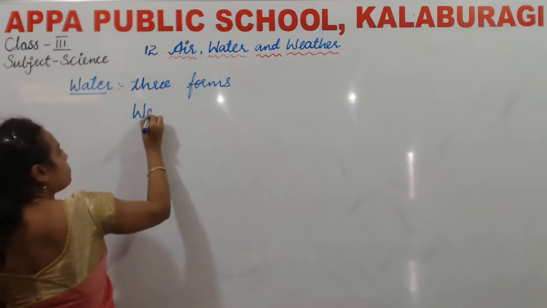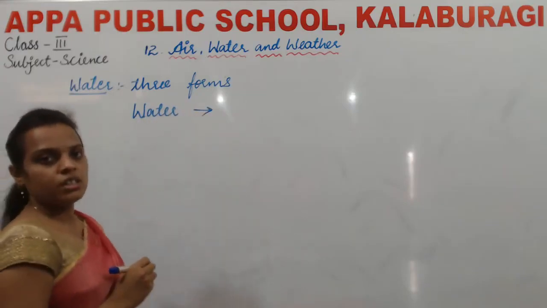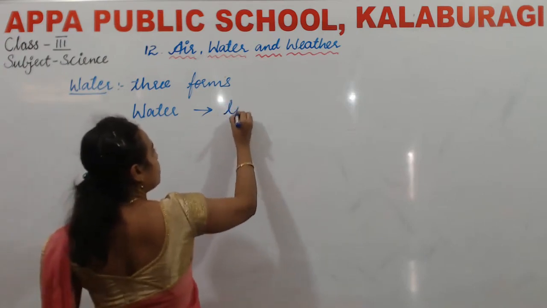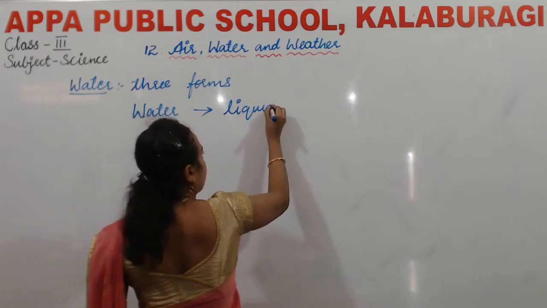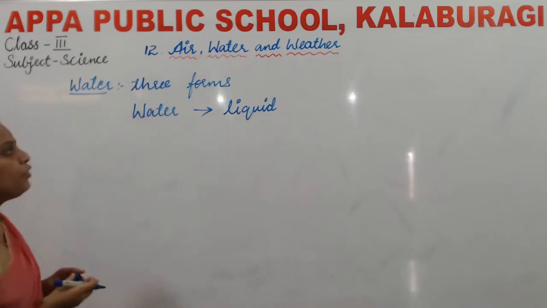Water, in which form is it, children? Can you tell? Yes, water is in liquid form.